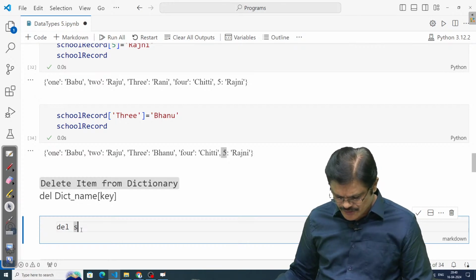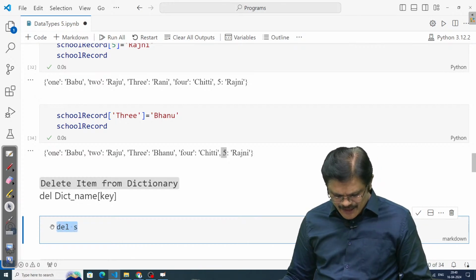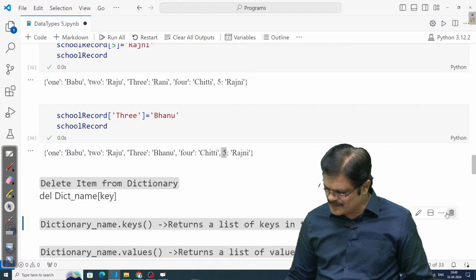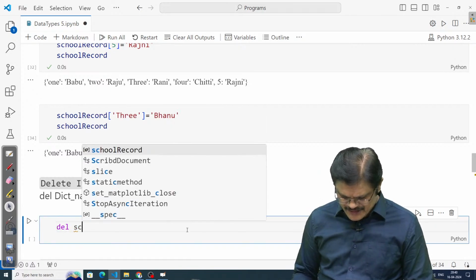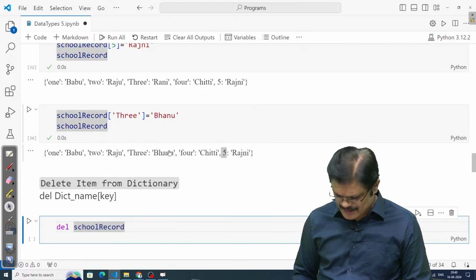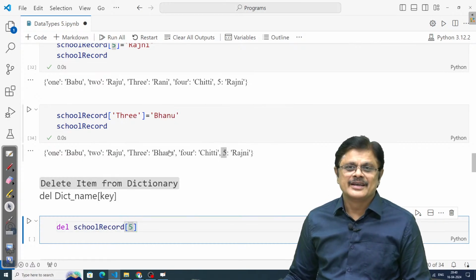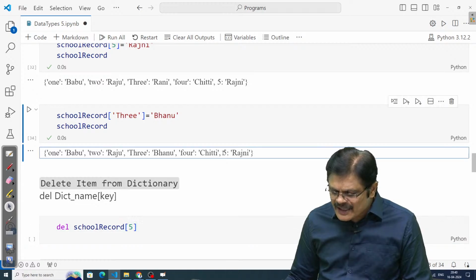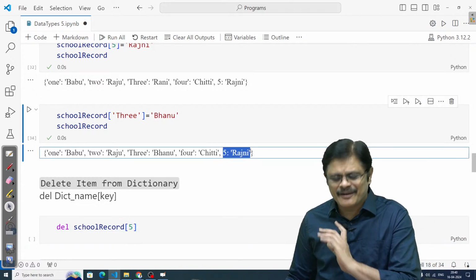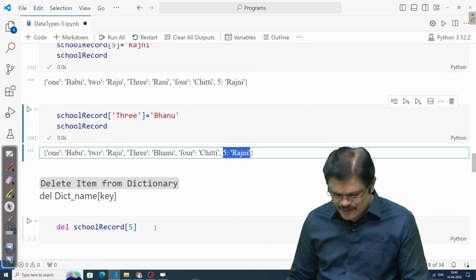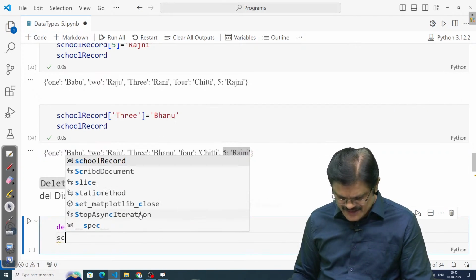School record. Oh, sorry. This is the markdown cell. Let me remove this. I need a code cell. So I need school record, and here 5. That is, this particular item with key 5 and value Rajni will be deleted, my dear friends. And you can just check what happens after this.